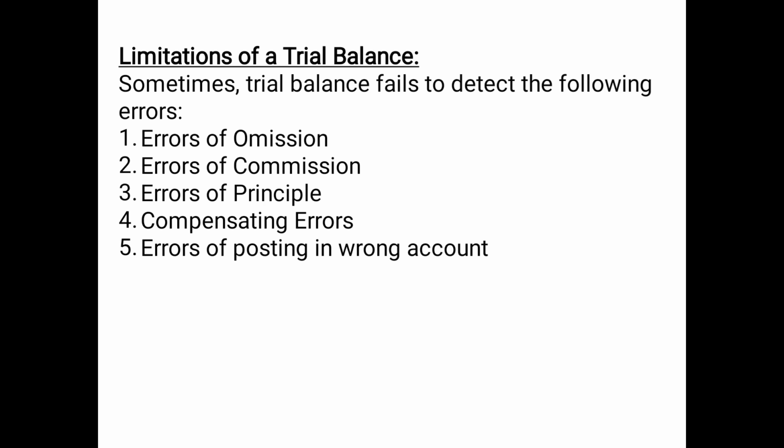So the same amount of 500 will be posted in the ledger also, and the same summary will be reflected in the trial balance. So it will not be affecting the total of the trial balance, because 500 is being shown on the debit side and 500 is being shown on the credit side. Ultimately the total will be the same, but 500 is not the correct amount. So again it is a disadvantage on the part of the trial balance.